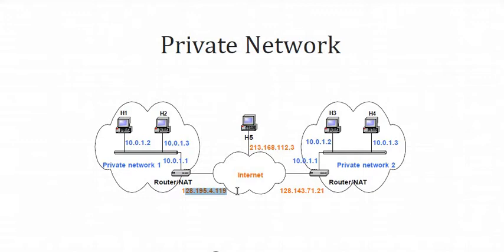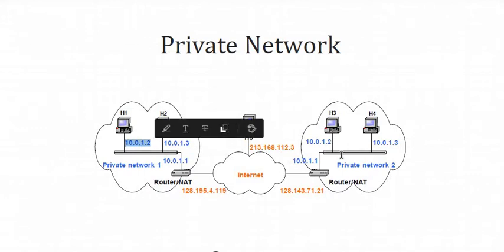Now, when you have studied that a system has a unique IP address, we will differ here: two systems can have the same IP address. How? Let me explain. You can see the left hand side figure. There is private network 1, which has the IP address 10.0.1.2.